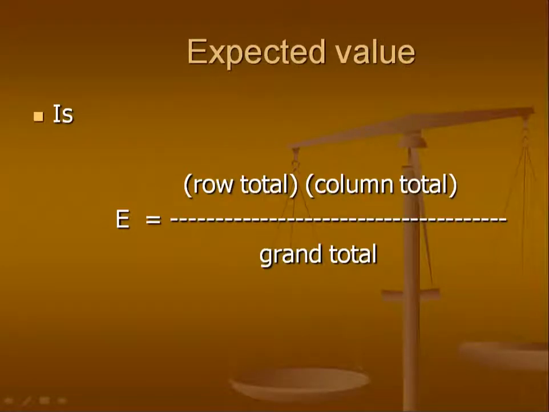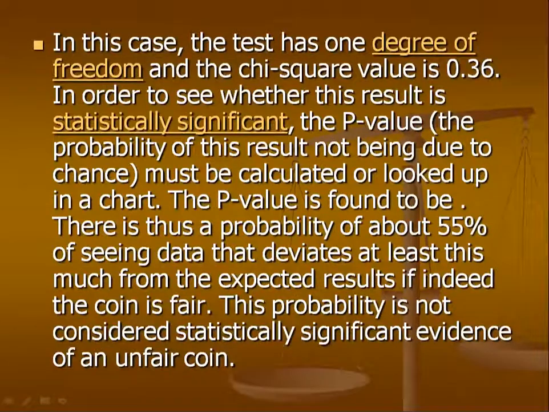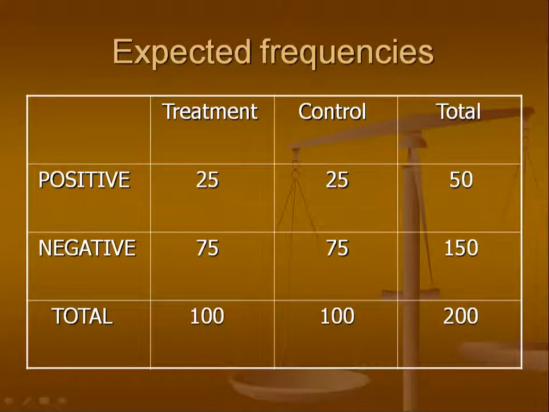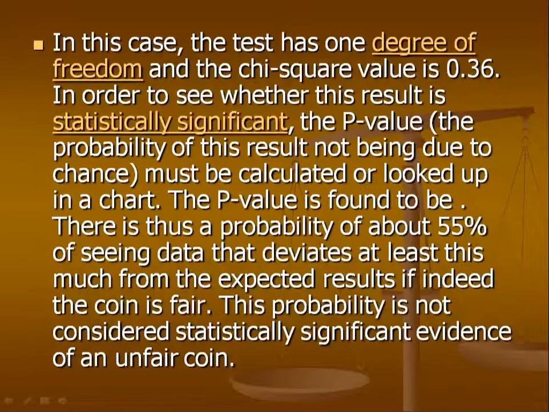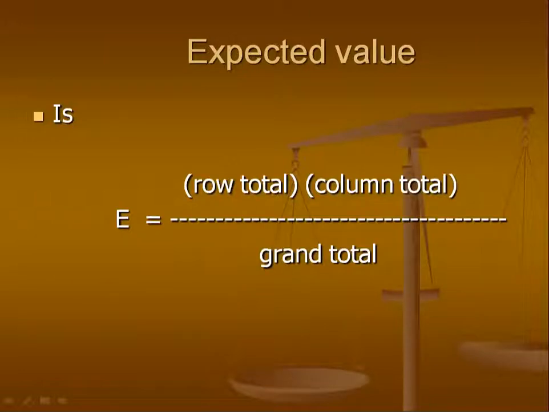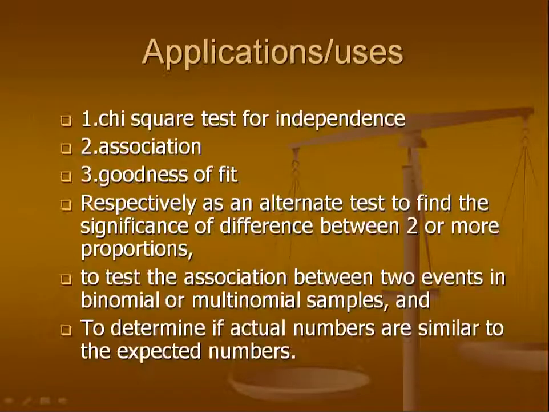So chi-square test again, I will go over. This is not good in this PPT. I'll just review the chi-square test in your next class because it is very important and it is not very good in this PPT. So coming to expected value, this is not good. Applications or uses: chi-square test for association.